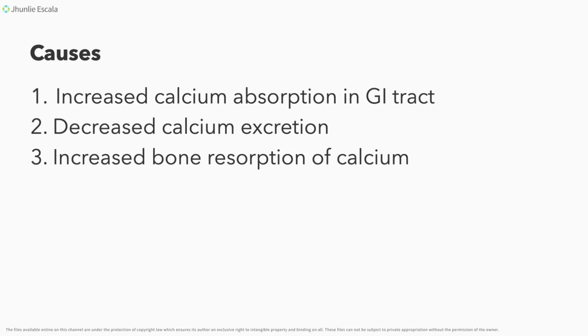So, whenever we intake food that's high in calcium, it will be absorbed in the GI tract and deposited into our blood, and normally it should be stored in our bones. But there are also what we call fractions, okay? Fractionated levels of calcium in our blood. And the normal amount there is 9 to 10.5 milligrams per dL.